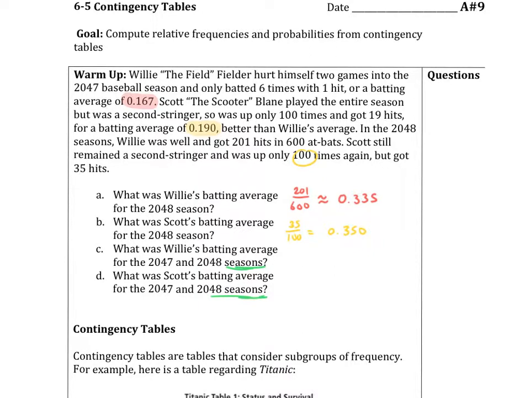For Willie, he was a total of 202, because you add them up, over 606, because you take the 600 here and the 6 times there. And let's see what you get there.